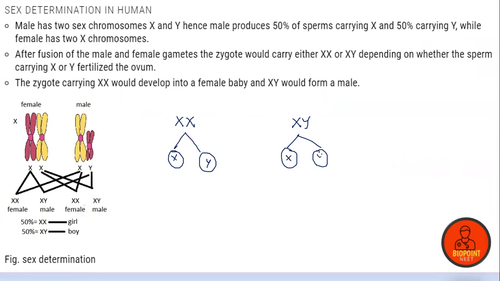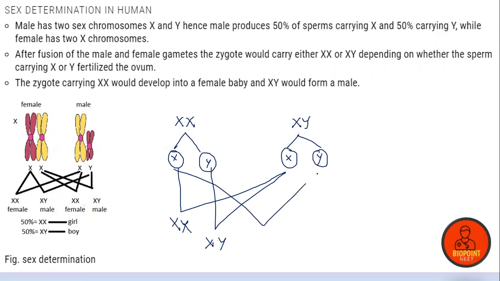These will fuse together to give XX, XY, XY, XX, XX, XY.